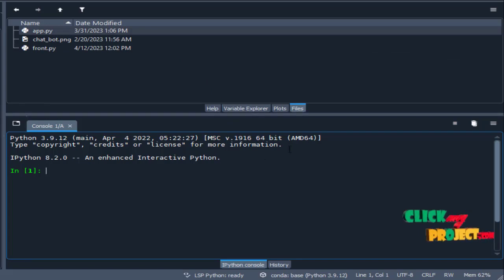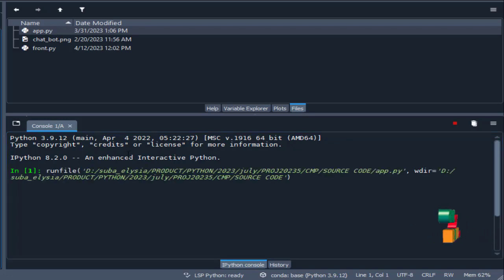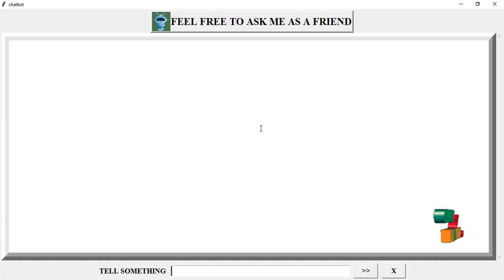And this is our source code file. When we execute the app.py, our process will execute. After executing our main code, our chatbot app looks like this. This is a simple chatbot created with Tkinter.